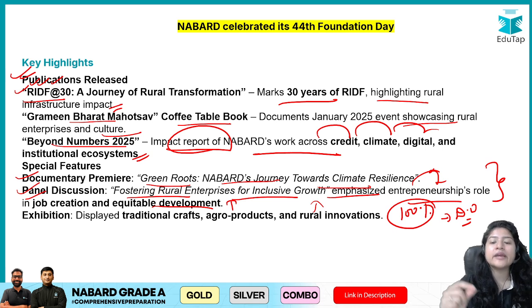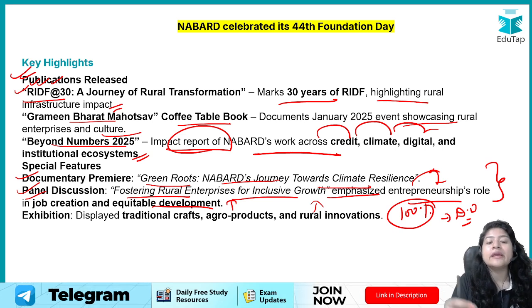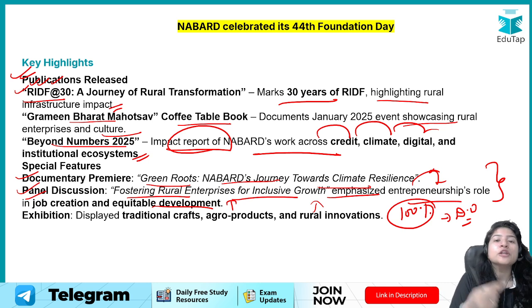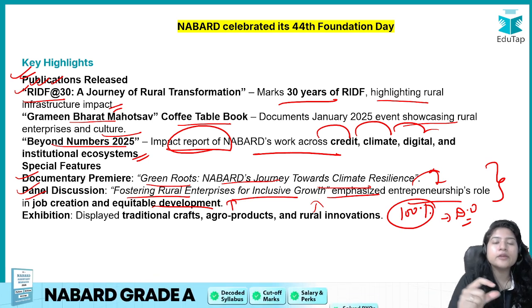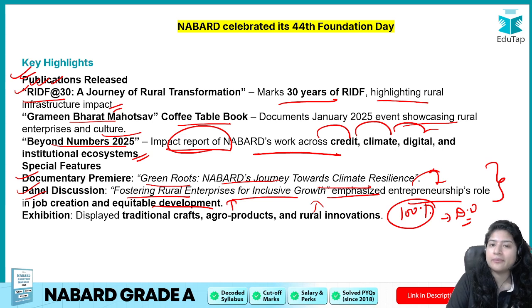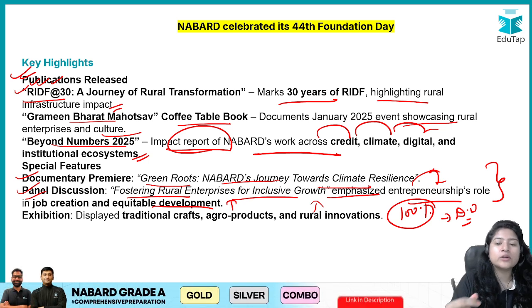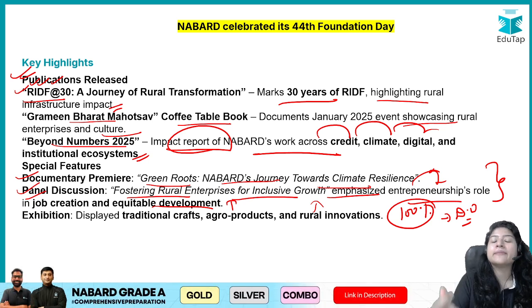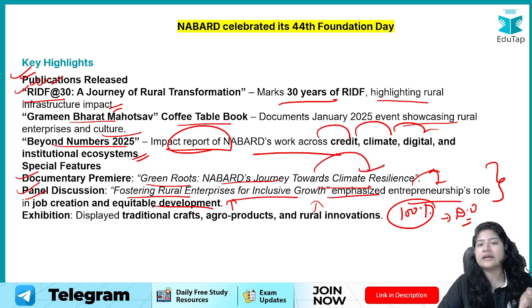So at least here and there, understand the entrepreneurship role in job creation, or maybe the inclusive growth of rural enterprises. I would recommend that you read about this topic slightly. Maybe not directly, but in a twisted format this question can be asked either in your English essay or in your paper 2. So you have to understand what things are currently going on that can be asked in your descriptive writing.